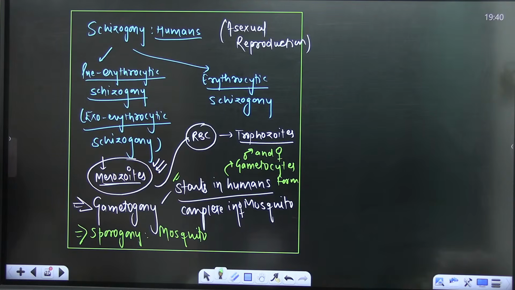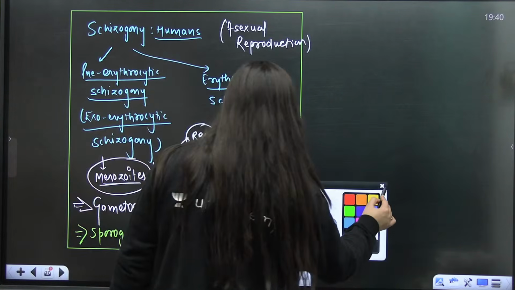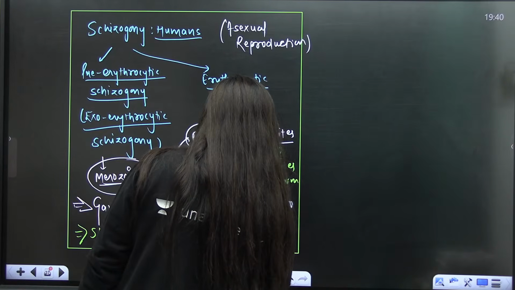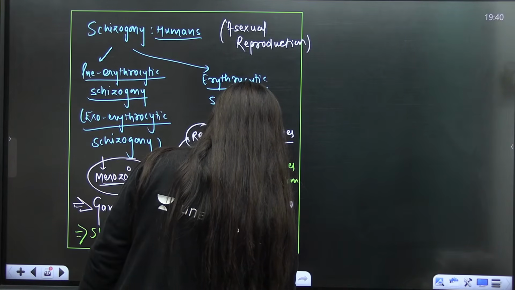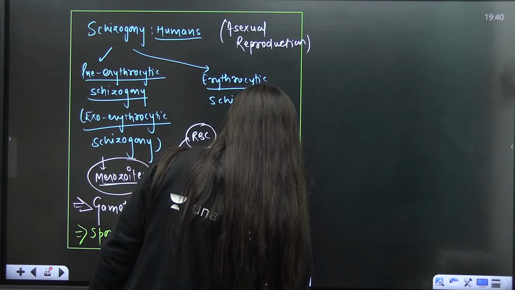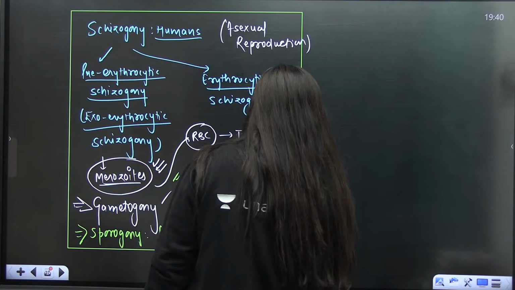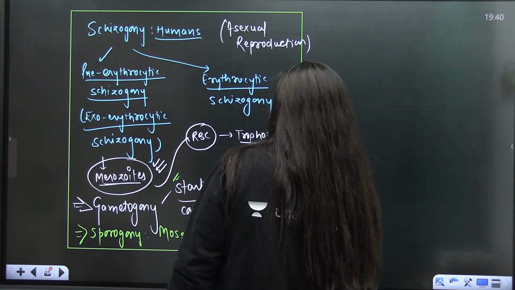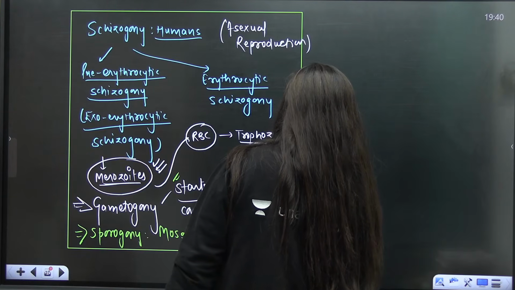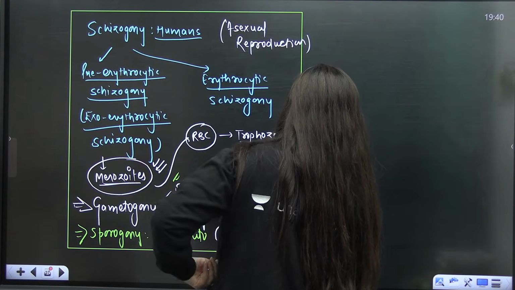Right, so the gametogony part, which is in the mosquito, is the sexual reproduction. Then sporogony is again the asexual reproduction. Done, students? It starts in humans, so this is the asexual phase. This is the sexual phase.